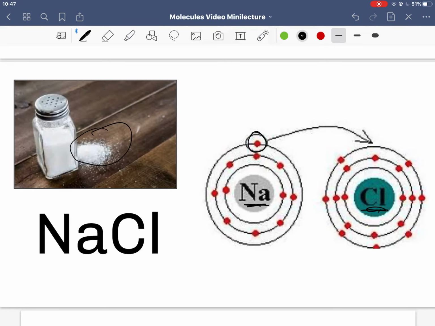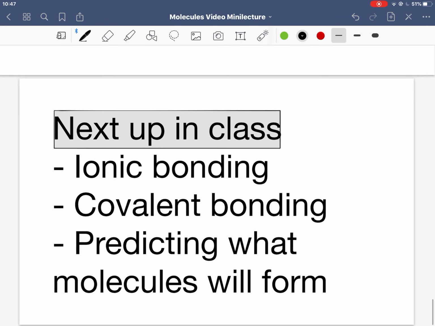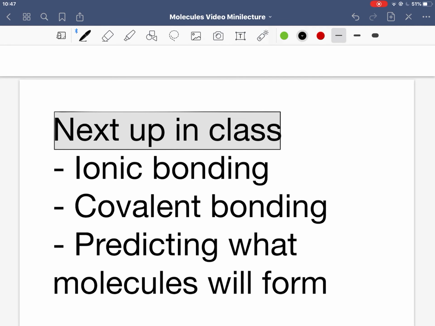So this is all we're going to talk about for molecules for the moment. The next things that we're going to be learning are more specific types of intramolecular bonding, or connections that hold molecules together.